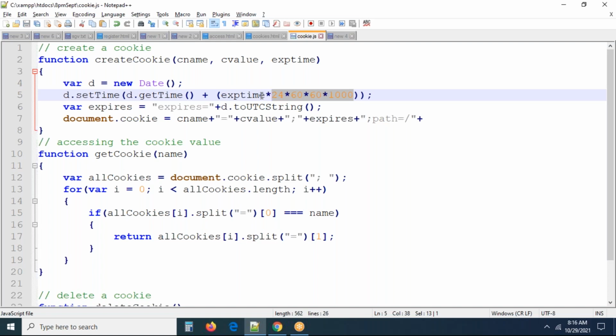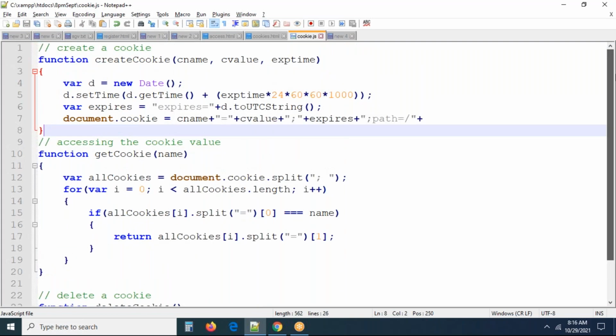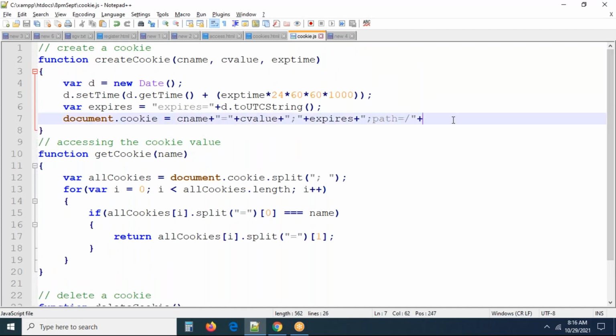Okay. So now this is all done, I believe. Cookie creation is completed. We will check it when we are creating it, right? So this is not required. Remove this semicolon, add the semicolon here. All done, I believe.